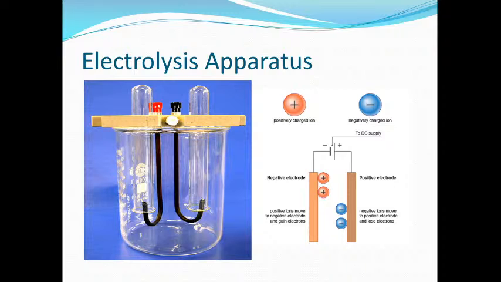But how to identify what kind of substances should be taken as electrolyte and what kind of substances should be taken as a non-electrolyte? So, a chemical compound which conducts electricity in a fused or aqueous state and undergoes chemical decomposition due to the flow of electrons through it can be treated as an electrolyte.